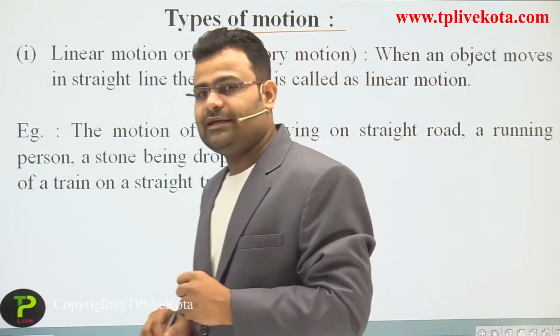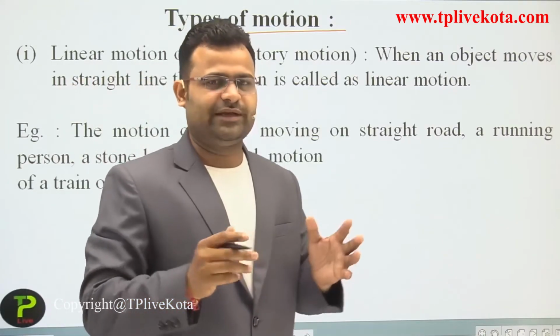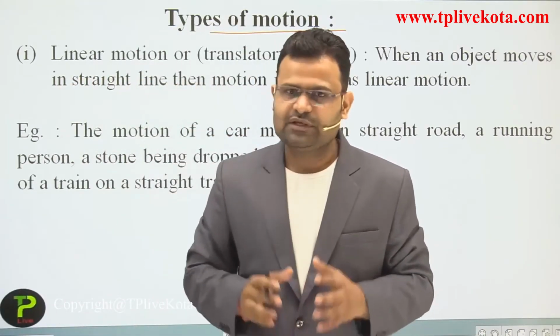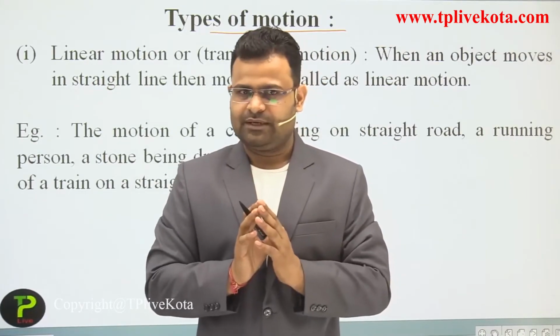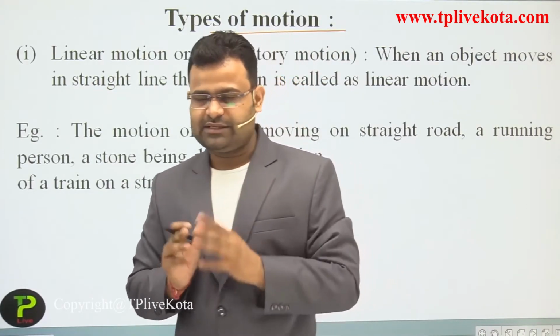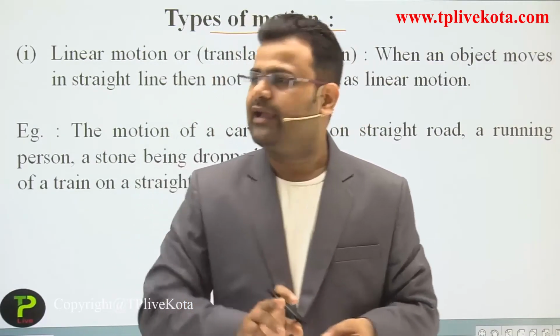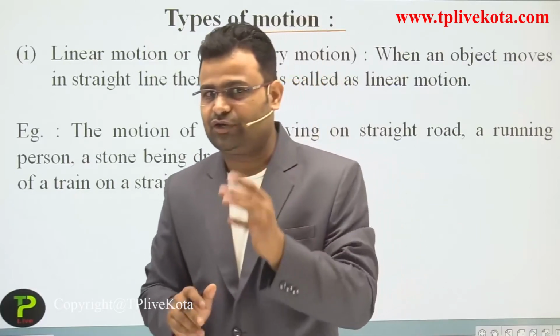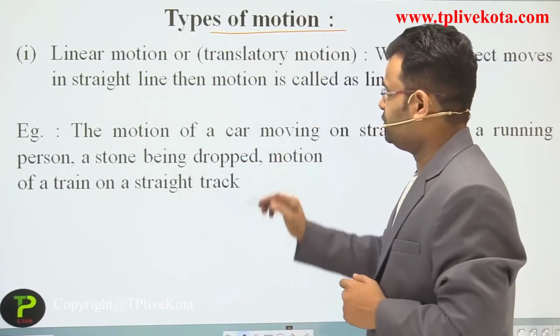First motion is linear motion. Linear motion, dear students, we can also call translatory motion, means you are moving in a straight path in any direction. You can move in x direction, y direction, z direction, or on an incline also, but we require a straight path.